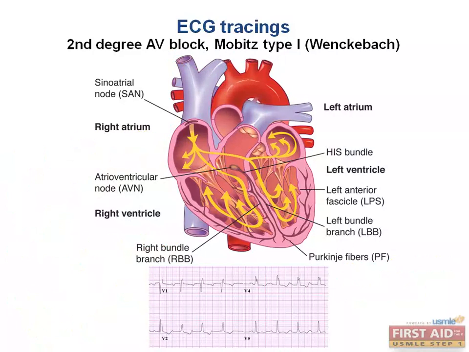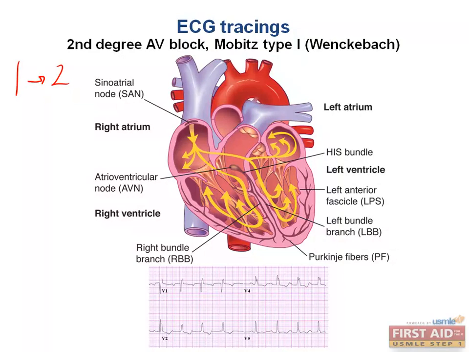So we went from first degree to second degree. What does that mean to us? Well, that's a very helpful way for me to think about the differences between all of the AV blocks. So we went from 1 to 2. Then you must have increased in severity of the dysfunction or pathology in the AV node. Second degree block is also named Mobitz type 1 or Wenckebach block. Kind of confusing, right?